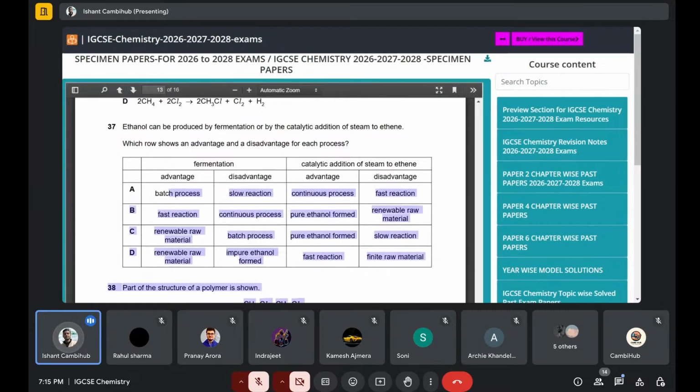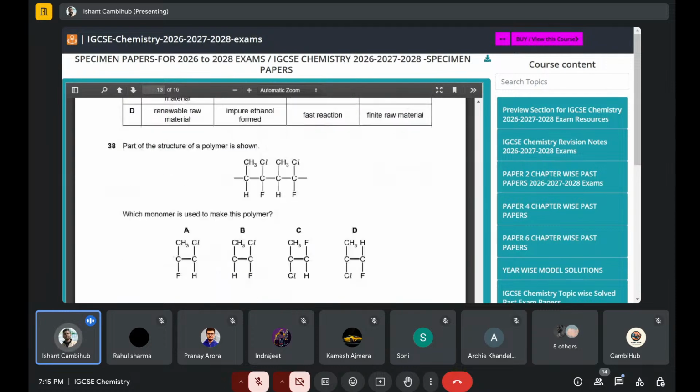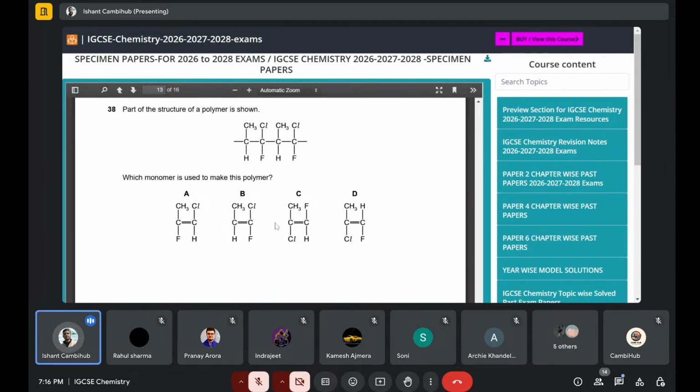So if you are through with the advantage and disadvantage, like which is a batch process, which is a continuous process, which is a fast reaction, which is a slow reaction, then you can easily do this type of question. Monomer also, you have to take note of how this is drawn. Accordingly, you have to draw the monomer in the same manner.